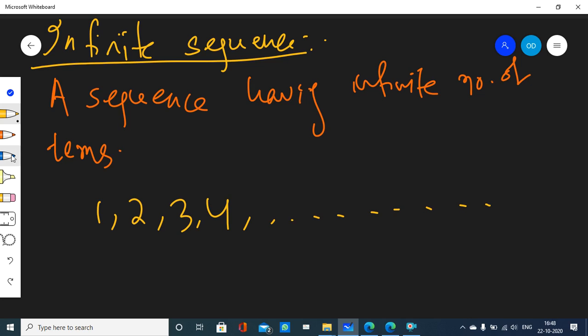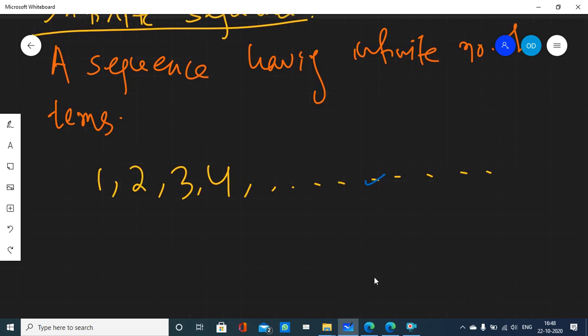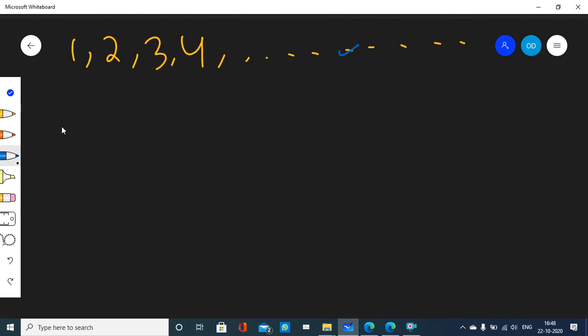This is a sequence. Why? Because I am following a particular rule to go from one term to the next term. But the problem is, here I am going on and on and on. I am not ending up at any particular number. From the pattern I can see any term of this sequence, you just add 1 to it, you will get the next term. Then you add 1 to it, you will get the next term. So it has infinite number of terms. Clear, guys, so far? So it is called an infinite sequence.